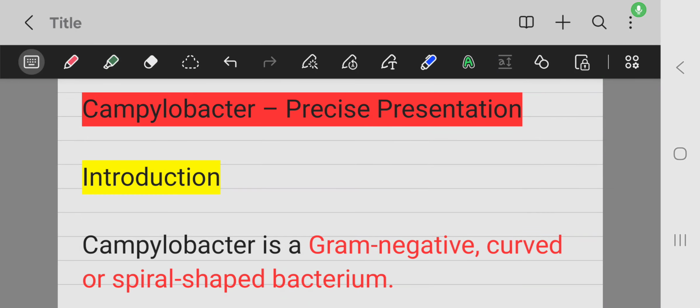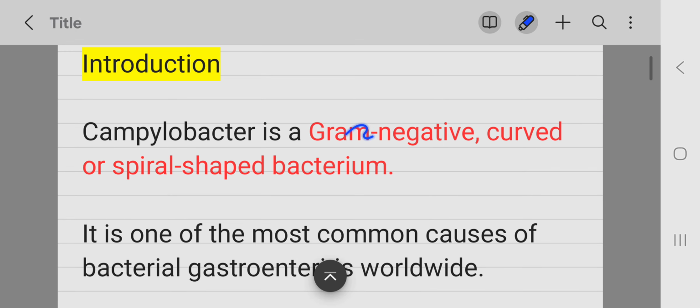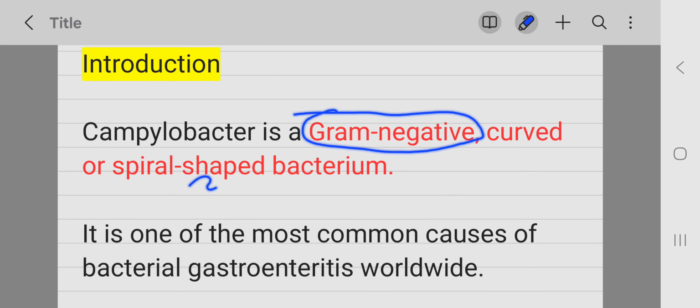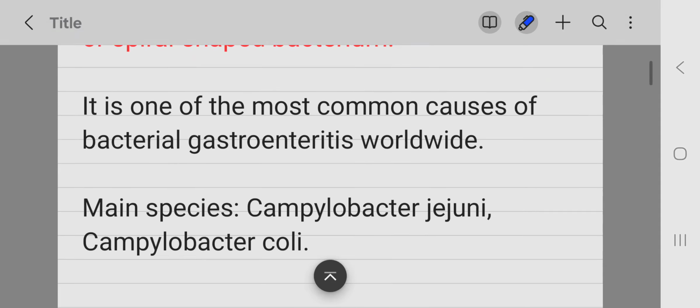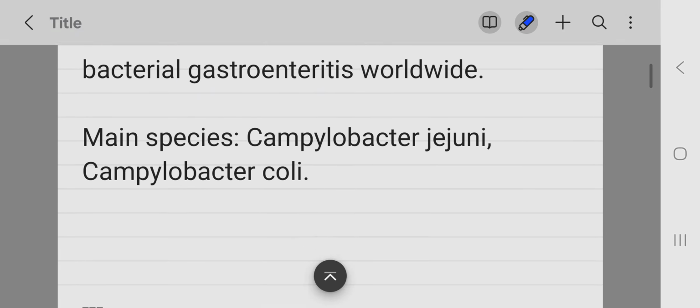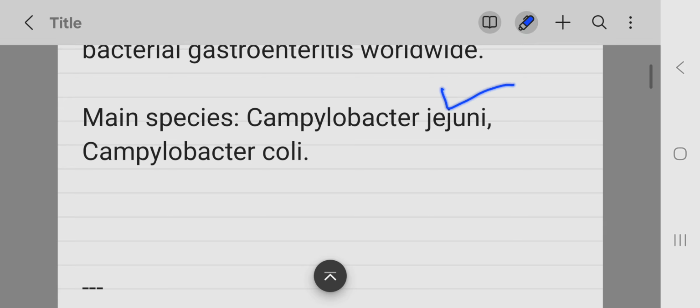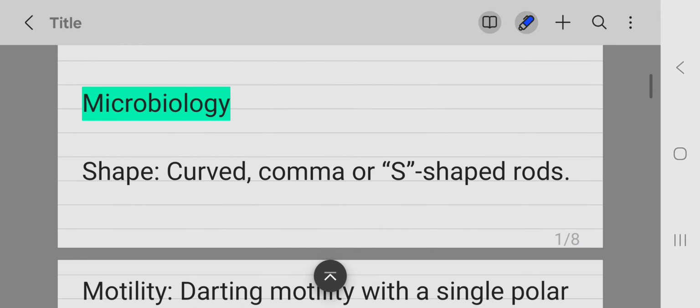In this video, I will discuss Campylobacter. Campylobacter is a gram-negative curved or spiral-shaped bacterium, and it mostly causes gastroenteritis. Gastroenteritis and diarrhea is mostly bloody in nature. One of the most common causes of bacterial gastroenteritis worldwide. The main species are Campylobacter jejuni, that is very important, and Campylobacter coli. Campylobacter jejuni is important.